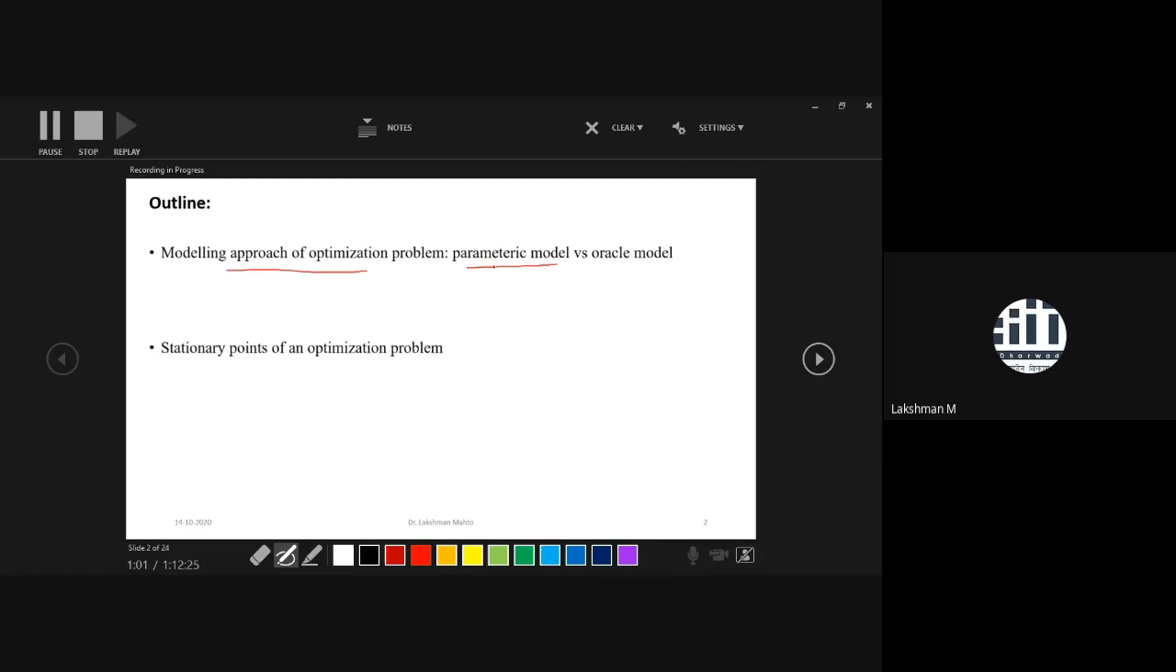But what will happen in the non-parametric approach? Directly you will try to estimate the function itself. One example of non-parametric is Gaussian process regression. If I want to go into those things in detail, those are not part of this course. And another approach is the Oracle model.